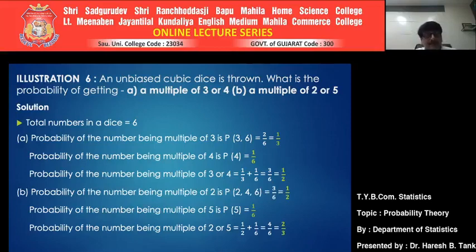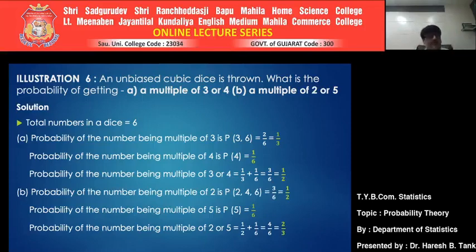Probability of number being a multiple of 4. How many different options are there by which you can get a number which is a multiple of 4? Among 1 to 6, there is only one number, 4 itself. So the number of favorable cases would be 1 only. So it would be 1 divided by the total number of possible outcomes, which are 6. So the probability of the number being a multiple of 4 will be 1 upon 6.